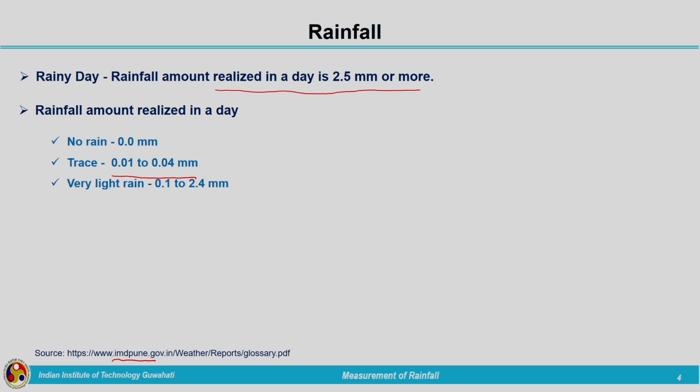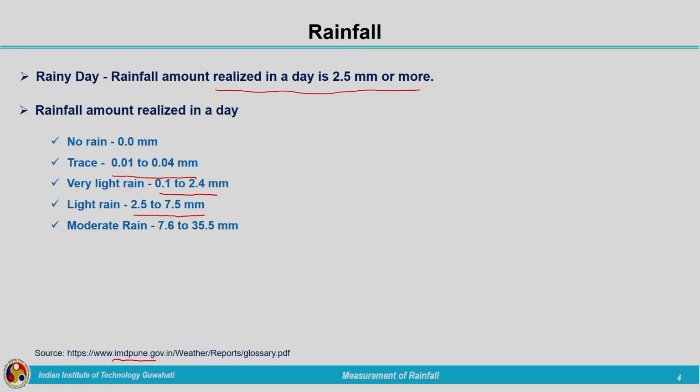Then very light rain. The next classification is very light rain. The range varies from 0.1 to 2.4 millimeters. Then comes light rain. Light rain is the rain which has a rainfall depth around 2.5 to 7.5 millimeters in a day. The intensity of rainfall for a light rain is 2.5 to 7.5 millimeters per day. Or if you are talking in terms of depth of rainfall, in a particular day the rainfall is in between 2.5 to 7.5 millimeters of depth, then we will call it light rain.